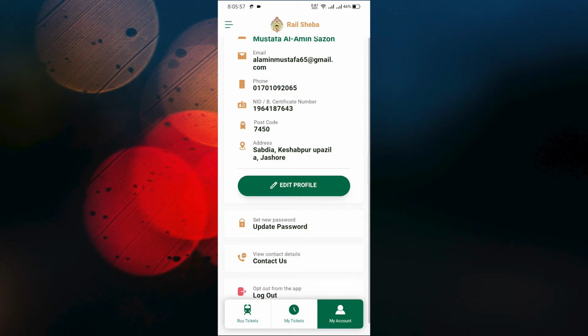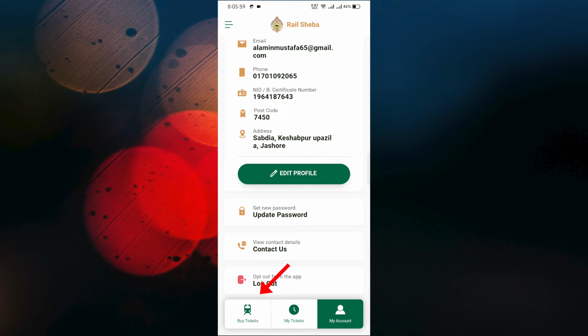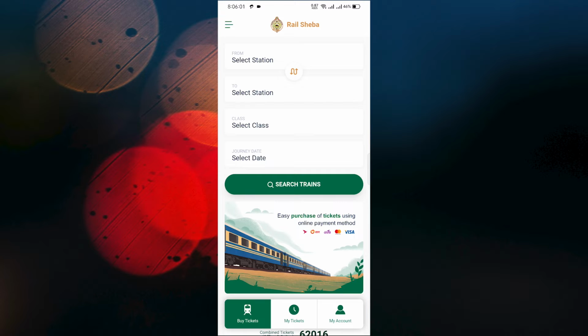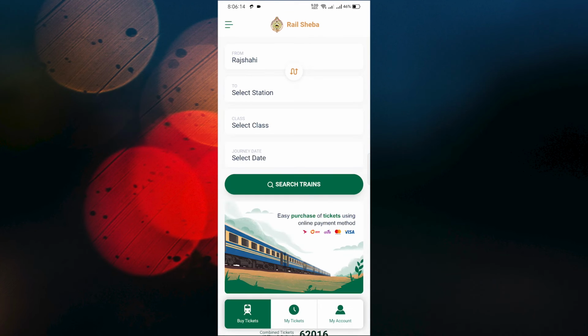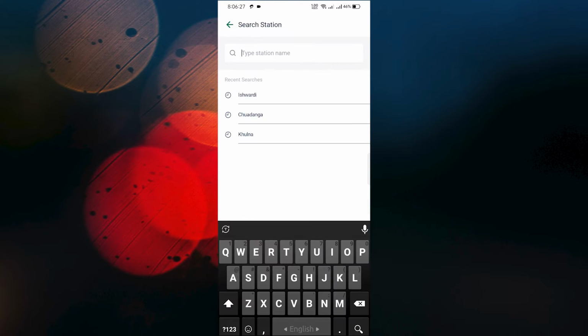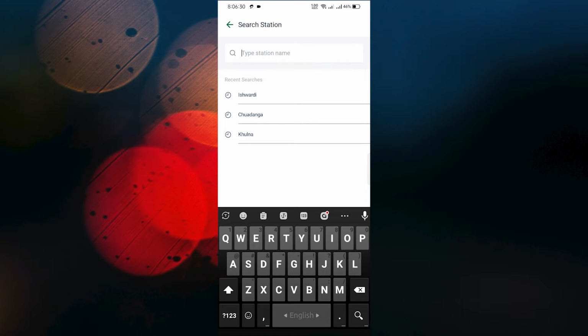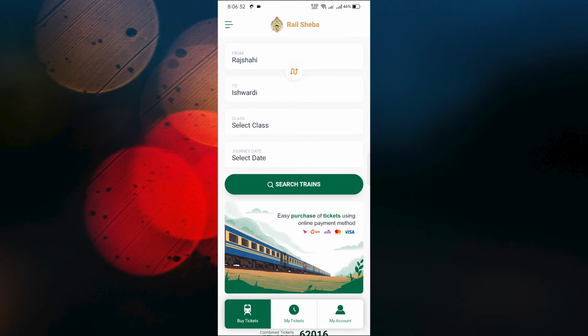How can you buy tickets? Let's click on Buy Tickets, and you can see 4 options. Firstly, you have to select your station from where you want to depart. Let's say as I'm in Rajshahi, I'm selecting Rajshahi. Next, select the station where you want to go, like I'm selecting Shordi.